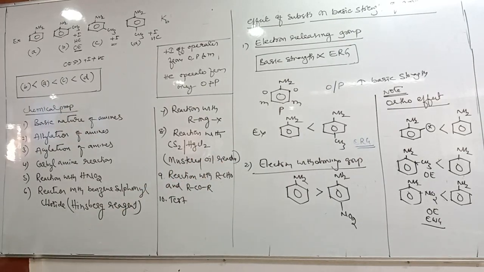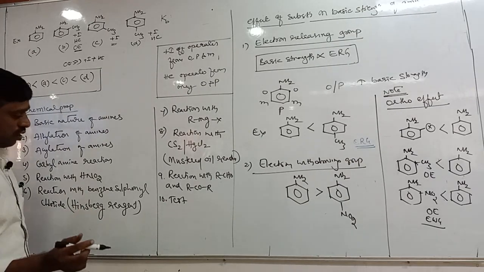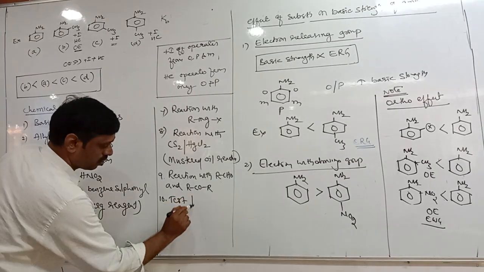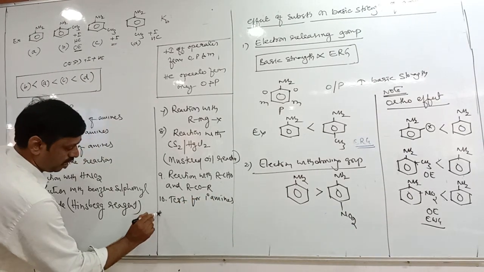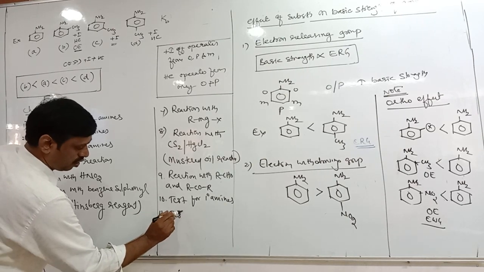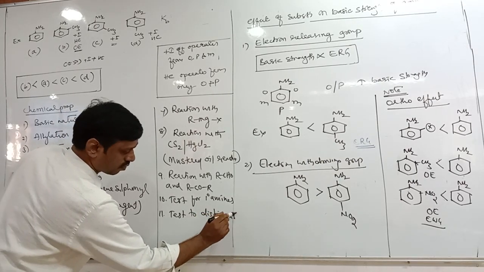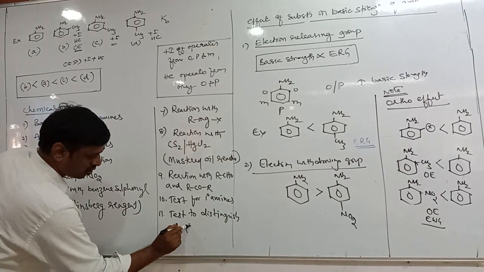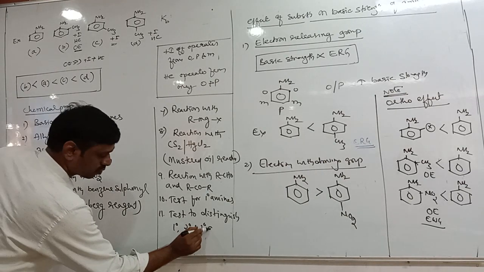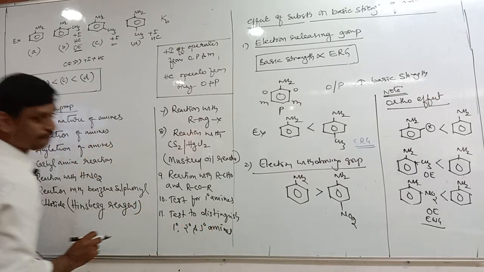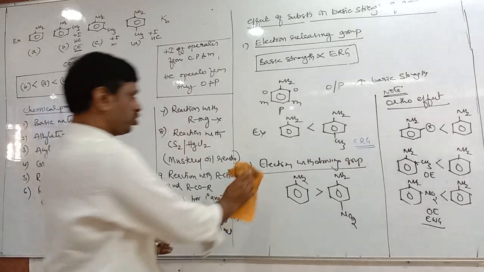It is called the mustard oil reaction. Ninth one, reaction with aldehydes and ketones. 10th one, test for primary amines. 11th one, test to distinguish primary, secondary and tertiary amines.